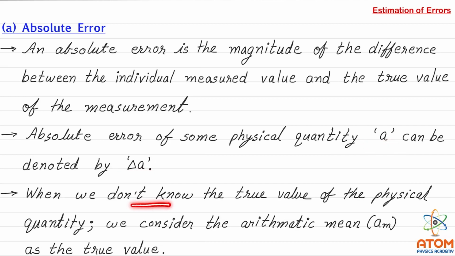When we don't know the true value of the physical quantity, we consider the arithmetic mean, AM, as the true value, taking the arithmetic mean of all the observations. Let us see this in detail.